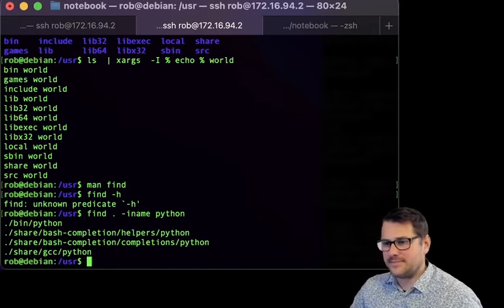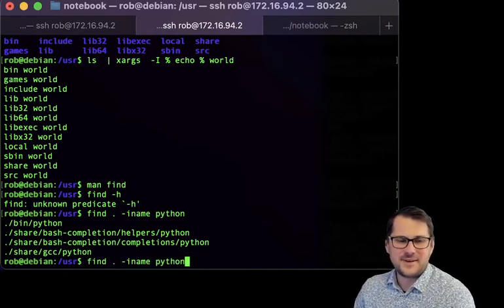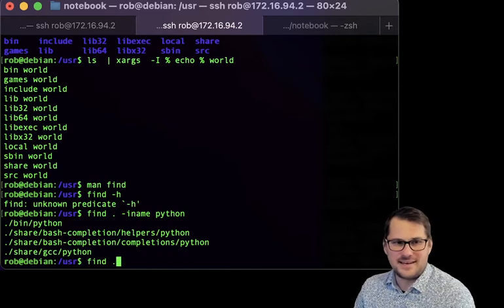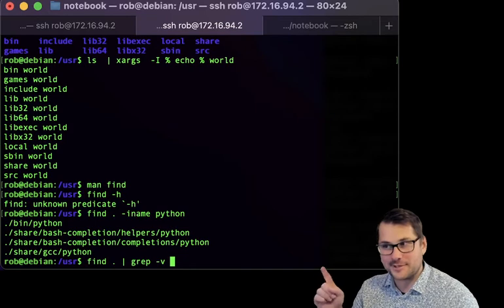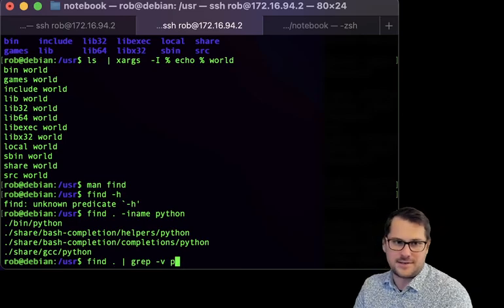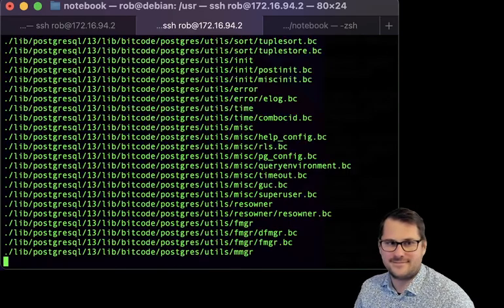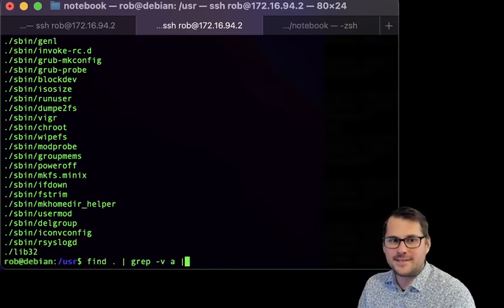And I want to show you grep. Let's find everything. And I'm going to pass it to grep. That -v is invert. So it'll show everything that does not have the word pie in it. No. What doesn't have the letter A? Lots of things. What doesn't have any vowel?